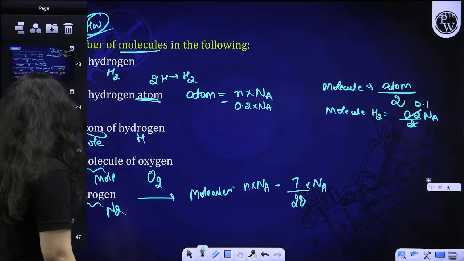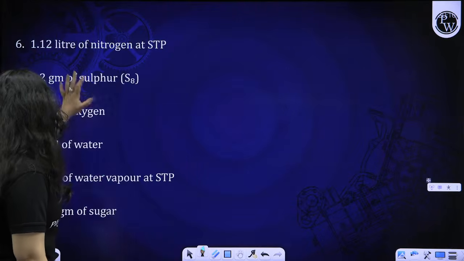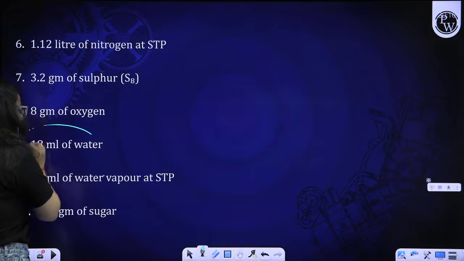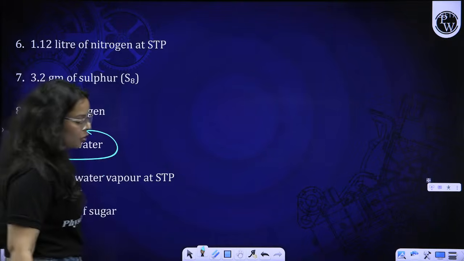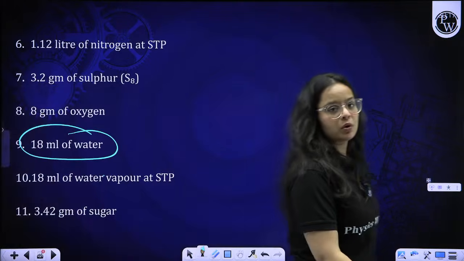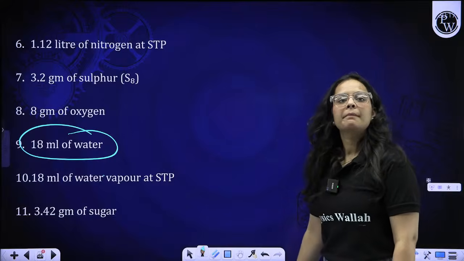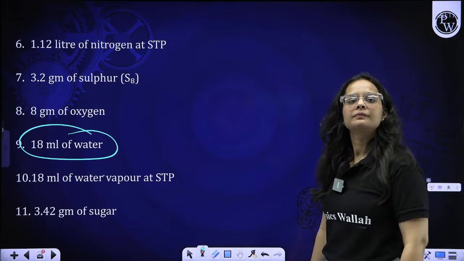Okay, moving on to the next topic then. Beta, these are different types of questions. You all can solve them. Now, one more highlighted one. The rest of the questions you can solve all.